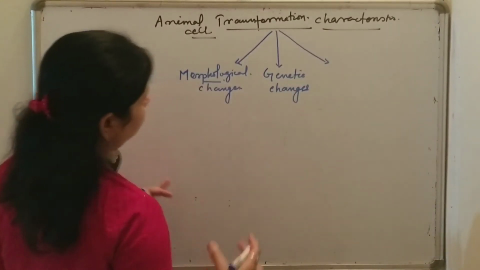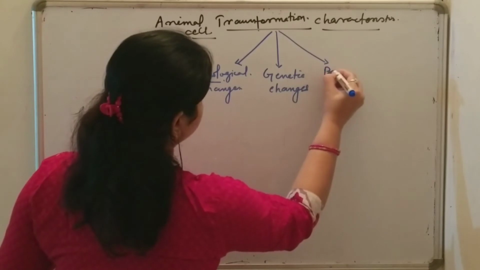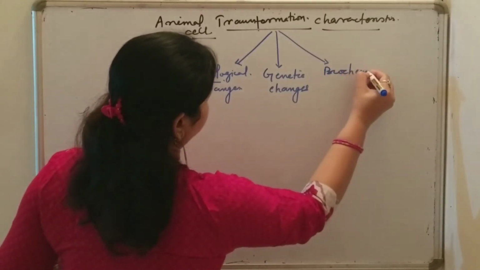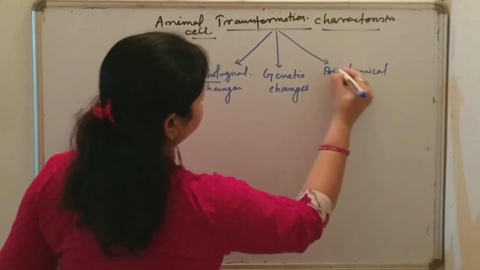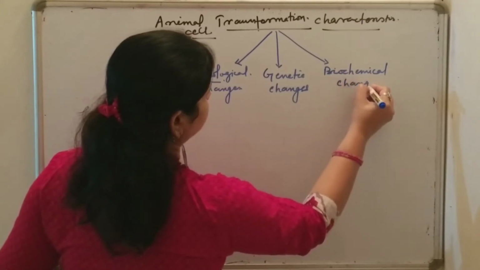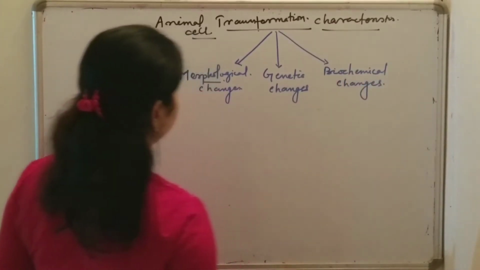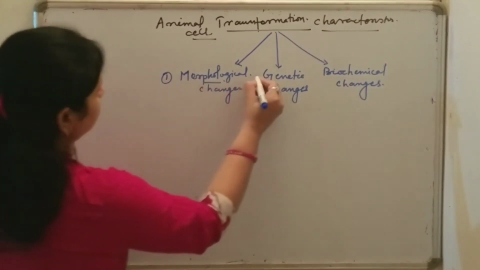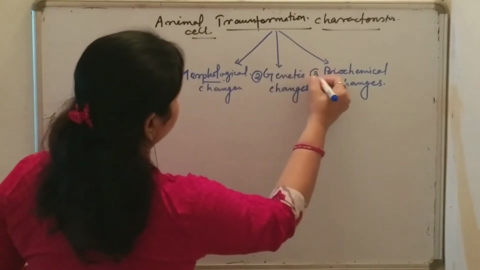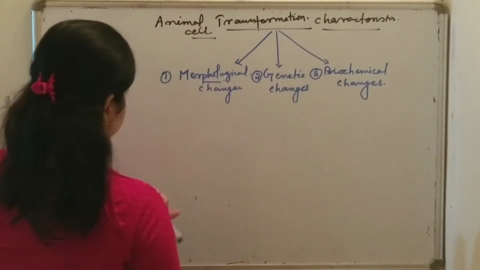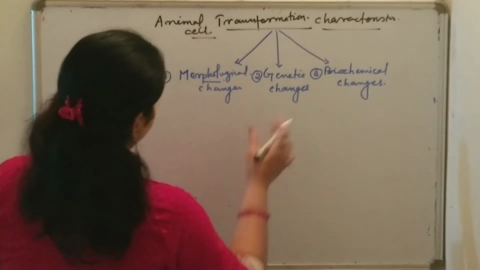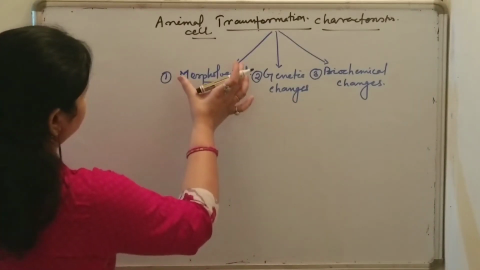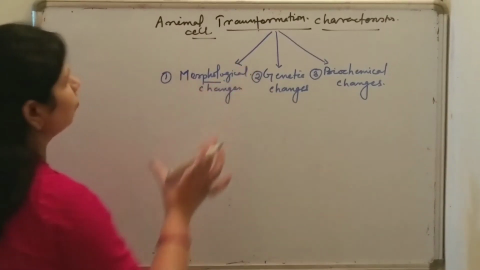And third is biochemical changes. Okay. So one by one, let's discuss the characteristics of the transformed animal cells. First of all, we will see the morphological.